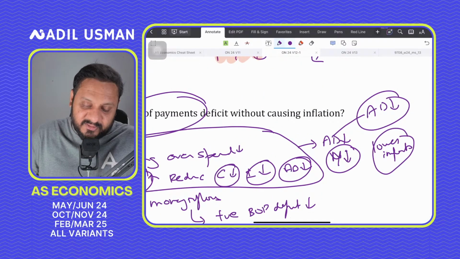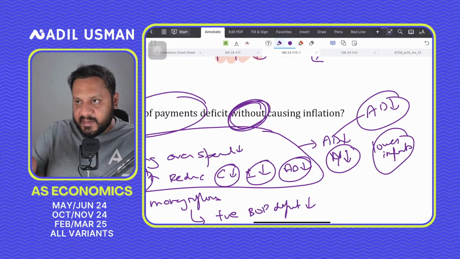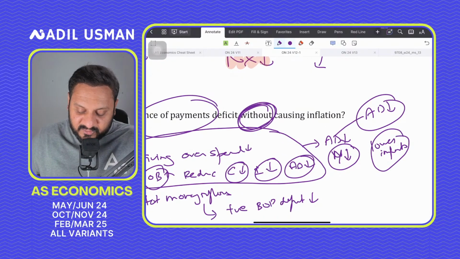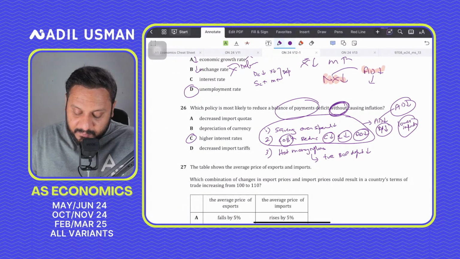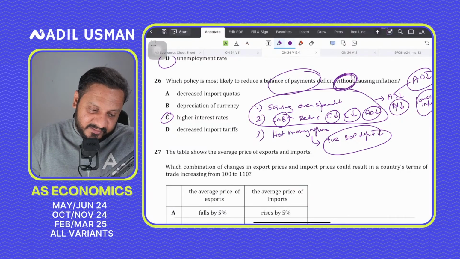The question says it without causing inflation. So there won't be any inflation, right? Because falling AD has a downward impact on inflation. The inflation goes down, there's more deflation in fact. Price level goes down. And plus, because of hot money inflows, the BOP deficit reduces. So question number 26 is C.